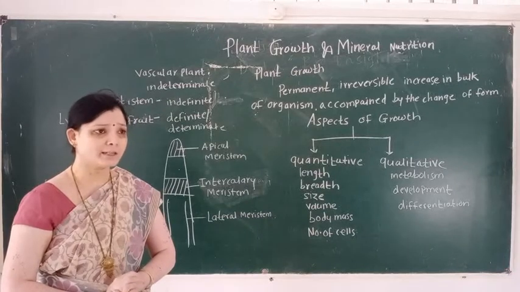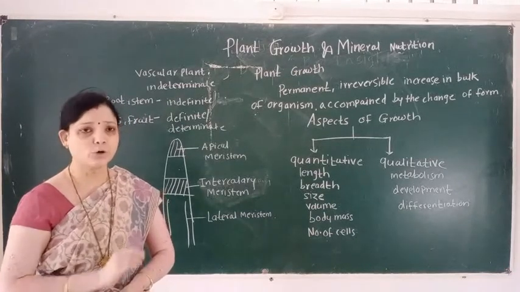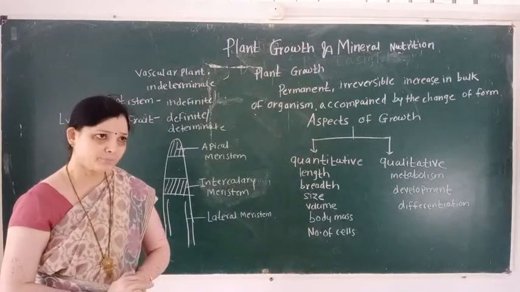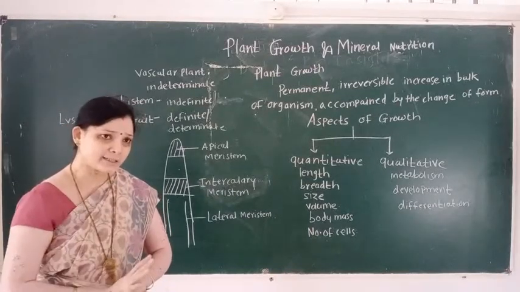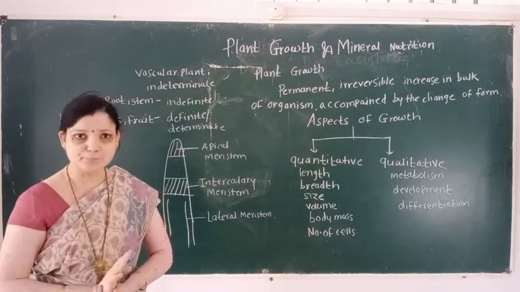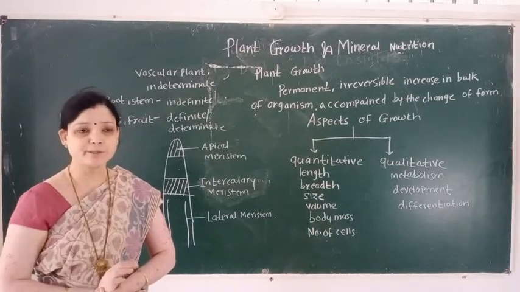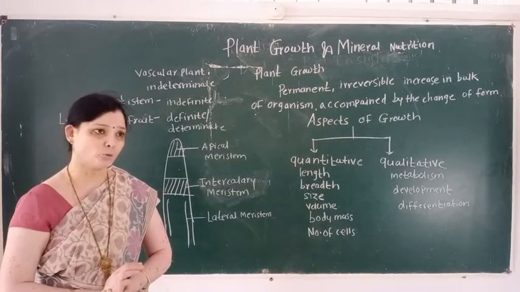Out of these characteristics, one most important feature of the living organism is called growth.